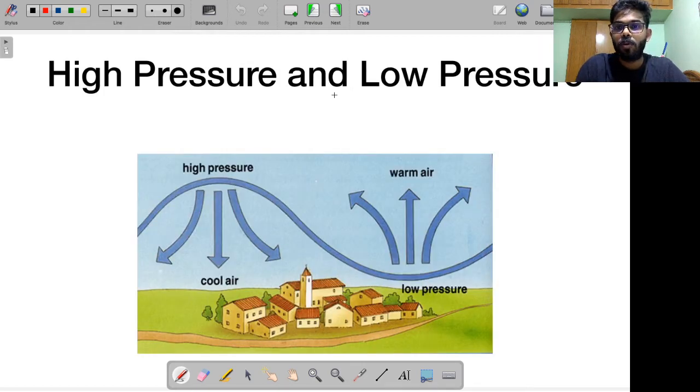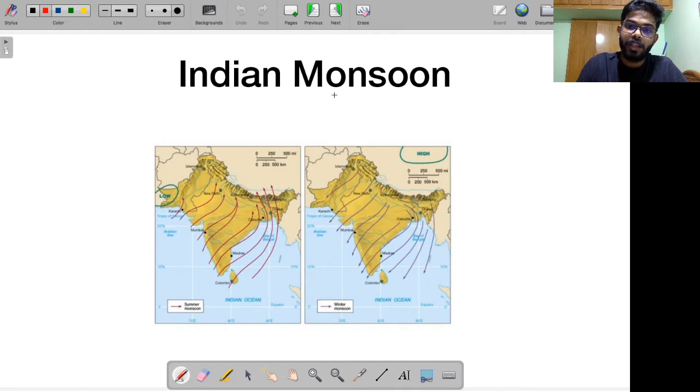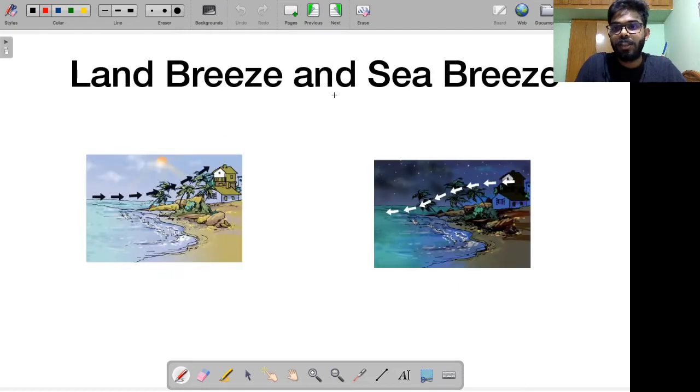Then following that, we talked about high pressure and low pressure. I told you that wind always moves from high pressure regions to low pressure regions, and I told you how the velocity of the wind is dependent on the difference in temperature between high pressure and low pressure regions. Then I gave a quick overview of the monsoon mechanism in India and how it is based on the pressure system. Then we discussed land breeze and sea breeze. Right, this is where we left off.